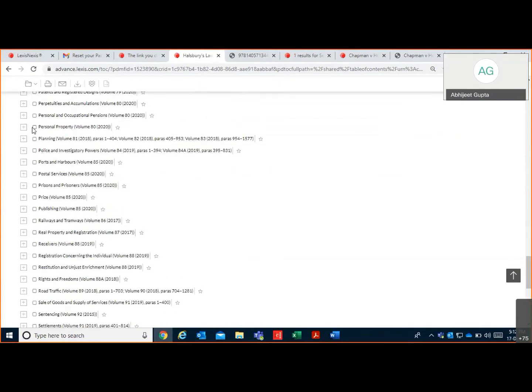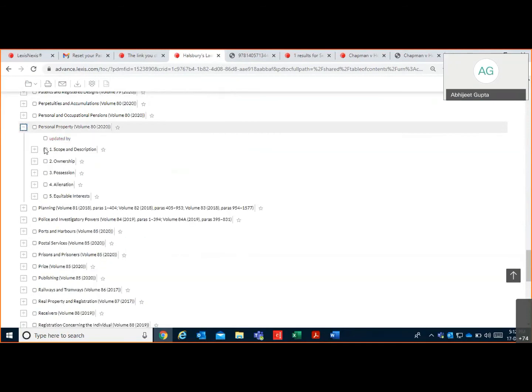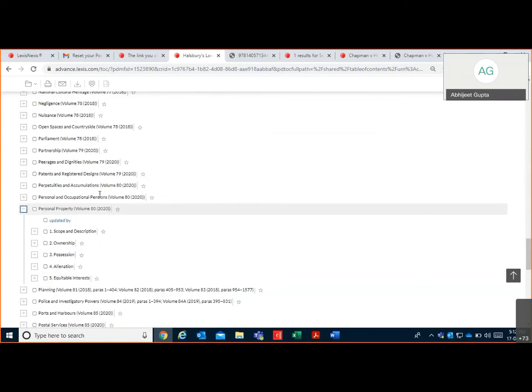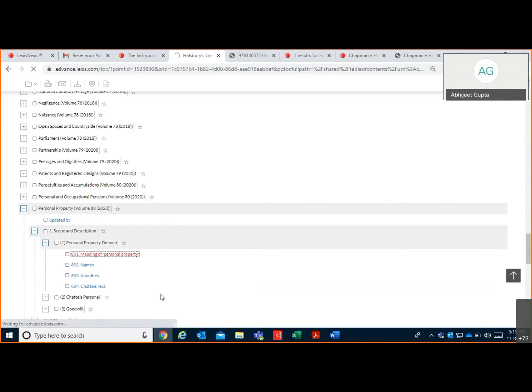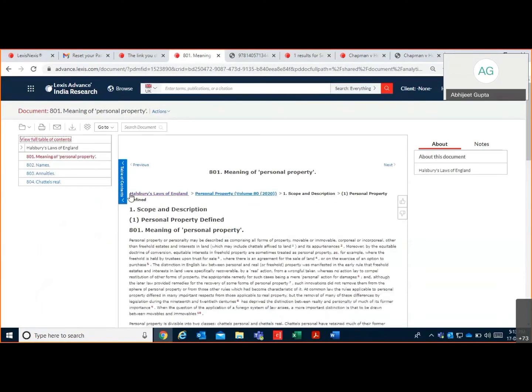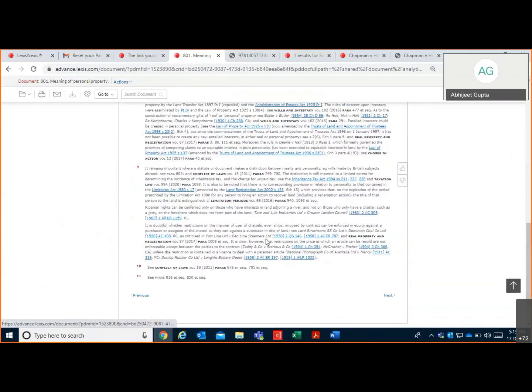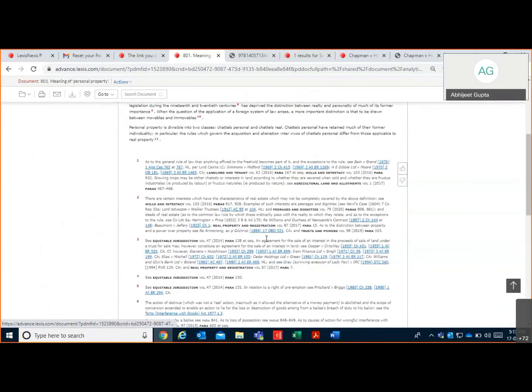any topic like personal property, expand personal property, updated by scope, ownership, possession, alienations, equitable interest, everything is pretty much covered here. Then go to scope and description. Then personal property defined. So the definition is also covered here. This is the definition of personal property, and here it shows the entire source name along with hyperlinks to related acts and cases.